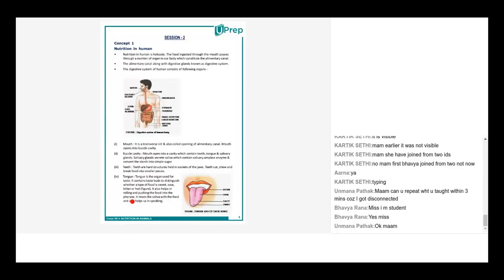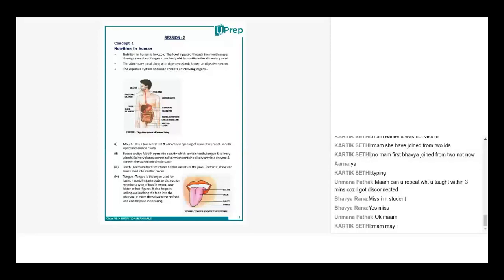Now coming to the tongue, the tongue is the organ used to taste. Okay, before that, who will tell me the 4 types of teeth? Bhavya, Rana, can you? Molars, yes, molars. Premolars, canines, yes.